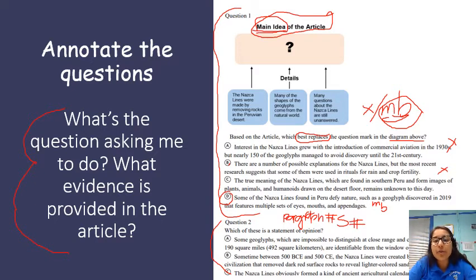And I already know that I have to go through these answer choices, and my answer choice has to be the main idea because then there are these details listed below it that support this main idea. The next question that I want you to be thinking about is, what evidence is provided in the article? And that is where you're going to go through and record the paragraph number as well as the sentence number. And this is something that you all have already been doing in Ms. Sarva's class, so we just want to continue the work that you all have already been doing.